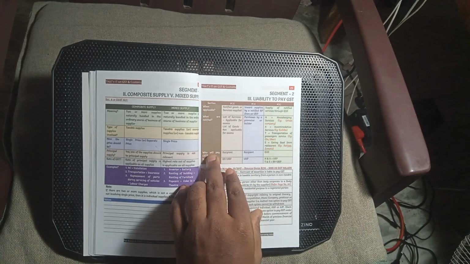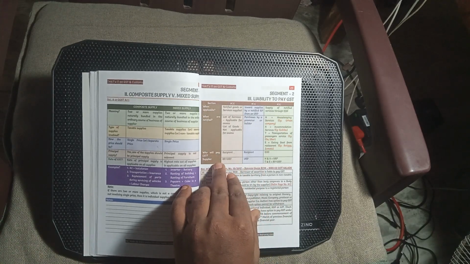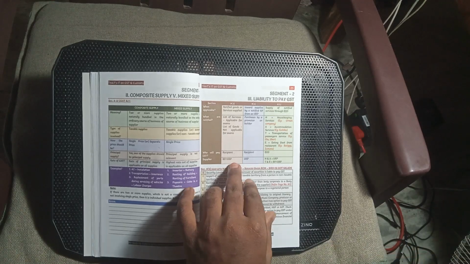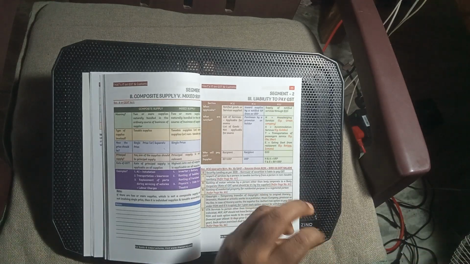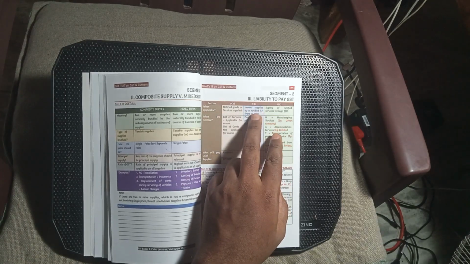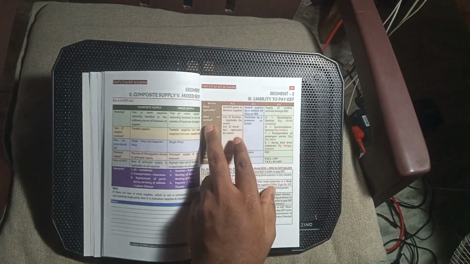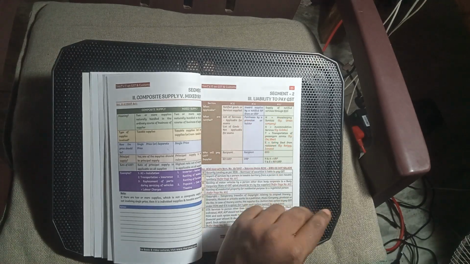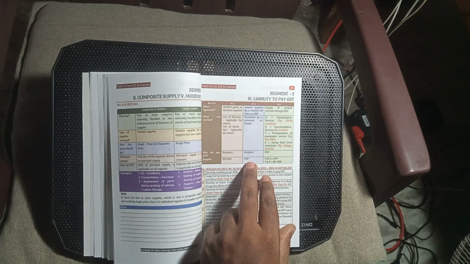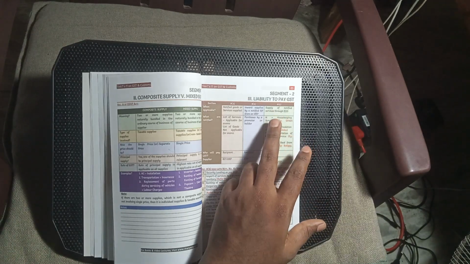Notified goods: who will pay GST? The recipient. Who will be the supplier? Registered or unregistered persons can be suppliers. The registered person will pay GST in case of notified goods. In case of Section 9(4), inward supply notified by the registered person from an unregistered person, what is notified? Purchase from a promoter or builder. Who will pay? The recipient. The supplier is an unregistered person.